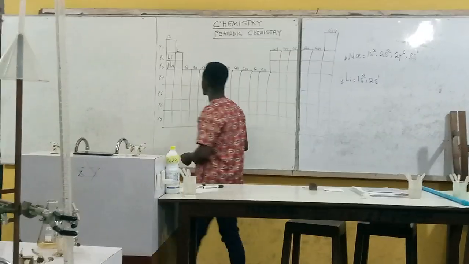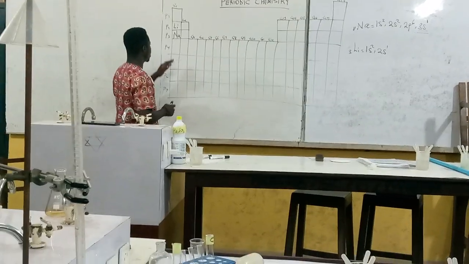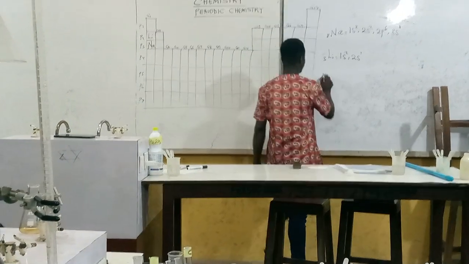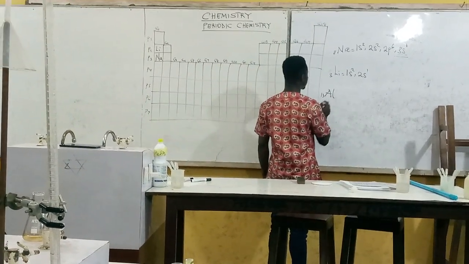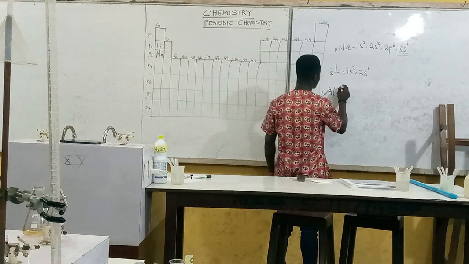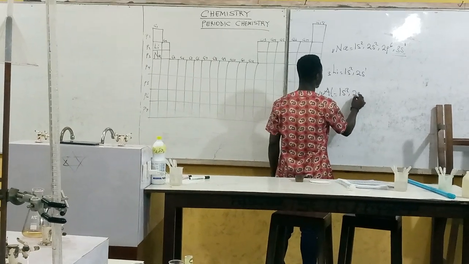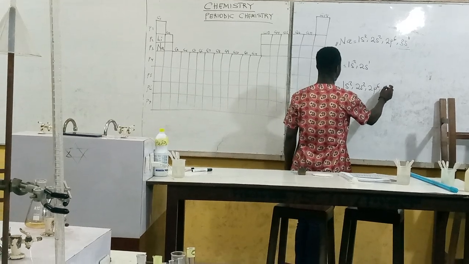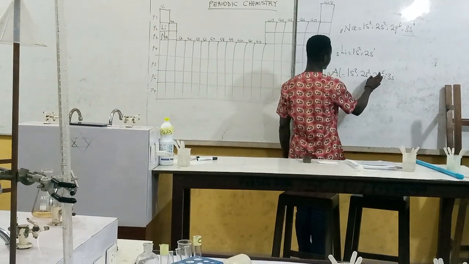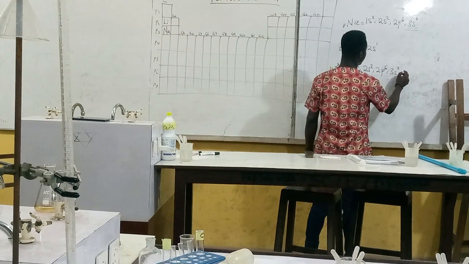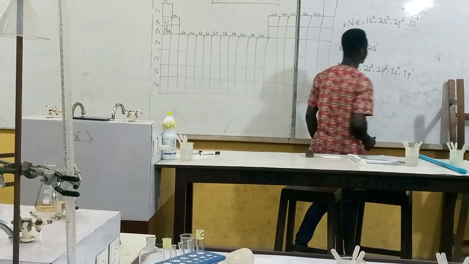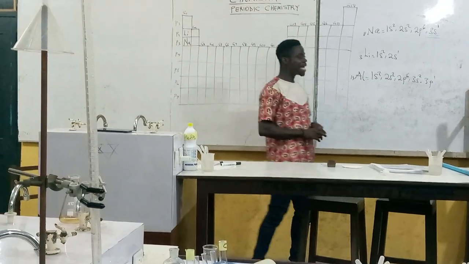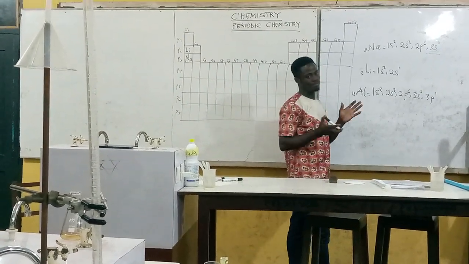The application simply means when you write for an element like aluminium, for instance, it is having atomic number 13. And the configuration will be 1s2, 2s2, 2p6, 3s2, then 3p1. Now the question here is, how many outermost electrons has aluminium?